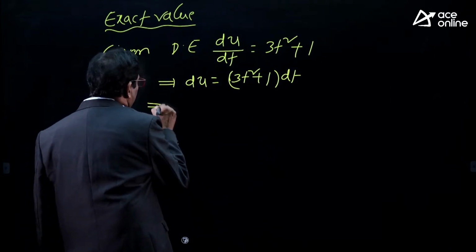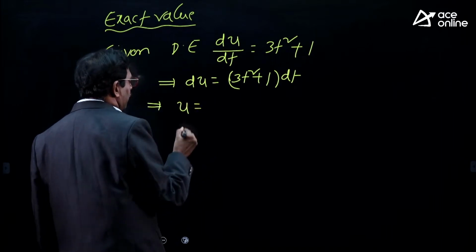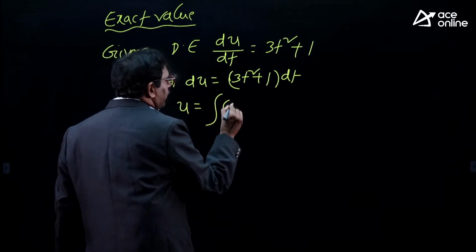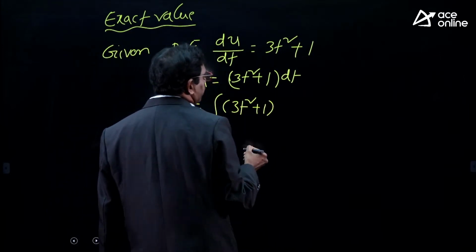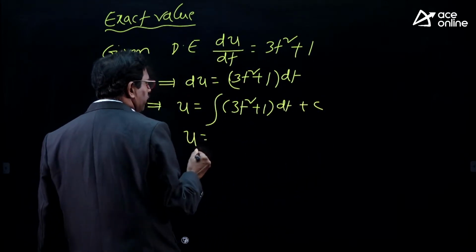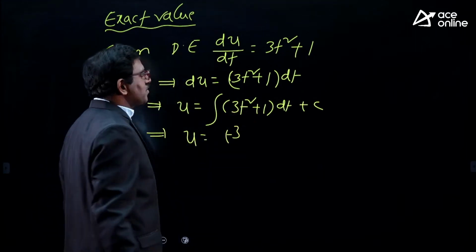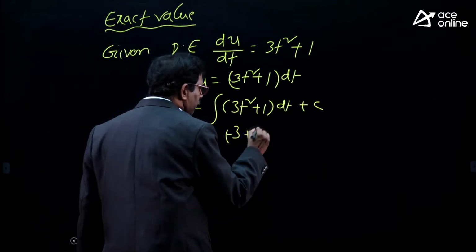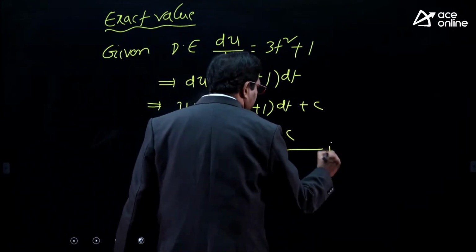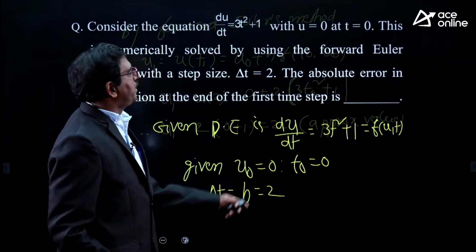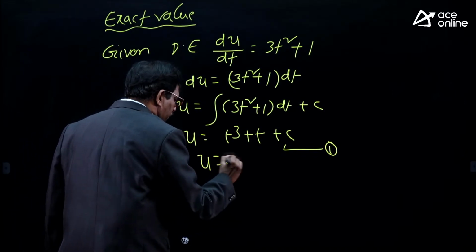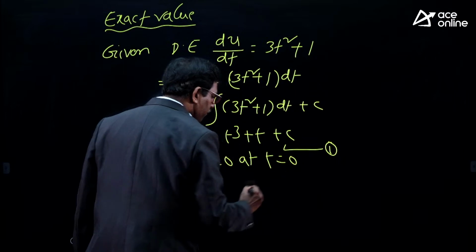I have to find u, so I integrate. U is equal to the integration of 3t square plus 1 dt plus the integrating constant c. That implies u is equal to t cube, since 3 cancels, plus t plus c. Call this 1. Given condition: u is equal to 0 at t is equal to 0.